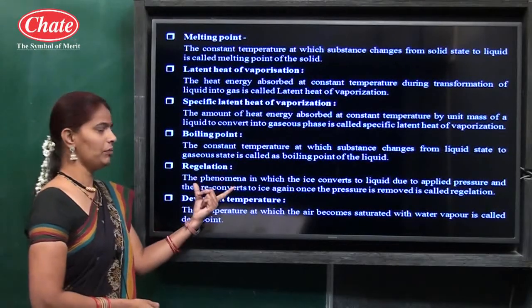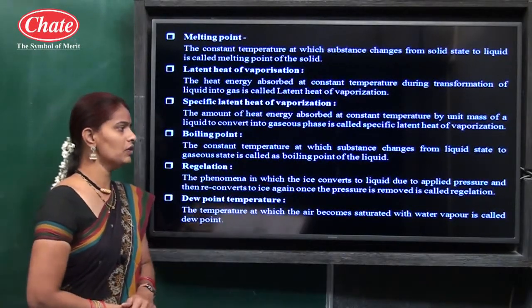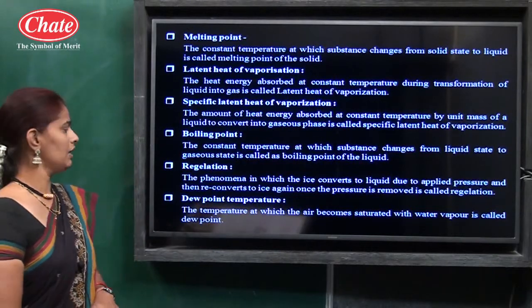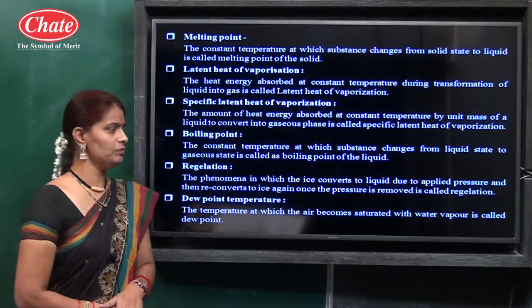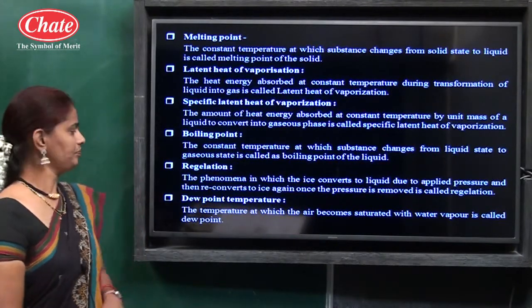So the phenomenon in which ice converts to liquid due to applied pressure and then reconverts to ice again once the pressure is removed is called regelation.